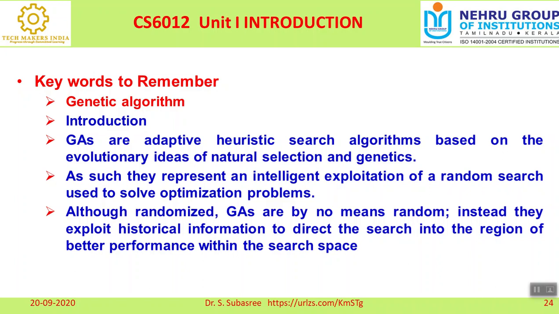As such, they represent an intelligent exploitation of random search used to solve optimization problems. Here, this historical information is used to direct the search into the region of better performance within the search space. If you see this genetic algorithm also, if I am applying one type of algorithm, it may give a 75% result.